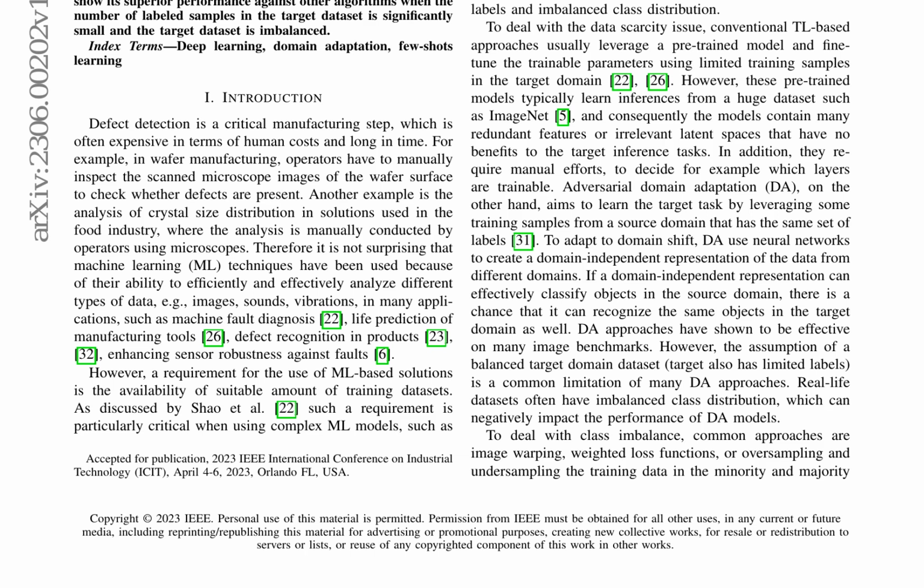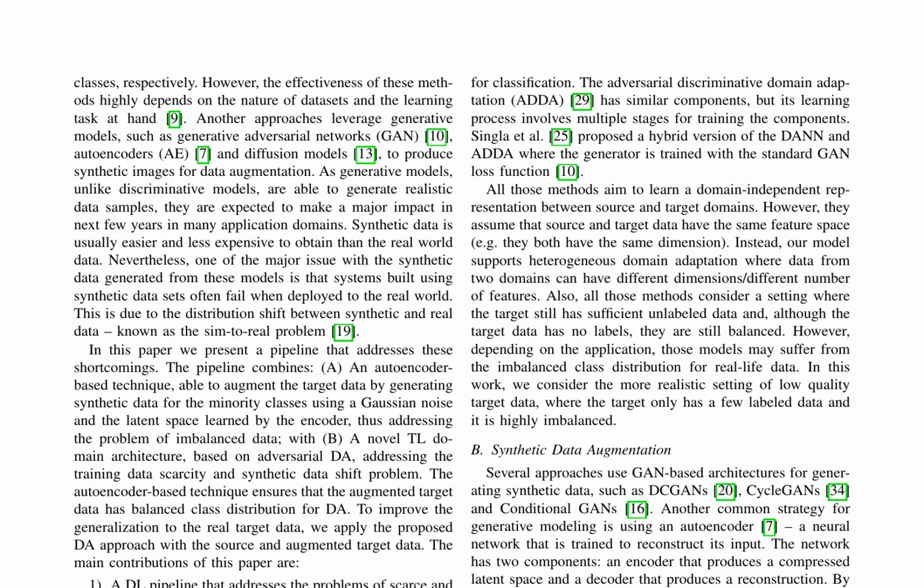The proposed method is evaluated using image data for wafer defect prediction and shows superior performance compared to other algorithms when dealing with limited and imbalanced labeled samples in the target dataset. In the context of wafer manufacturing, scarce and imbalanced datasets pose significant challenges. To address these issues, a novel pipeline is proposed, combining autoencoder-based data augmentation with domain adaptation.